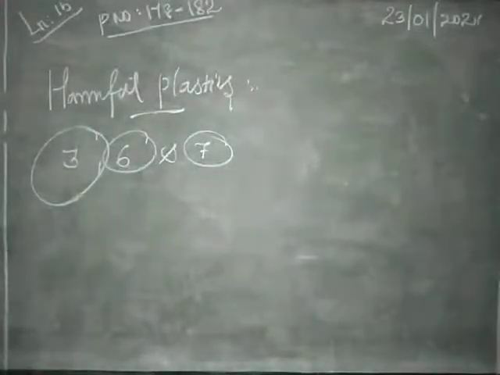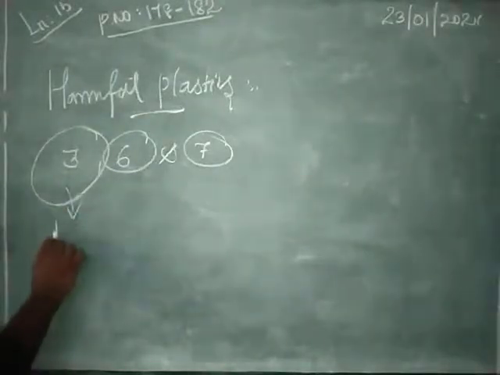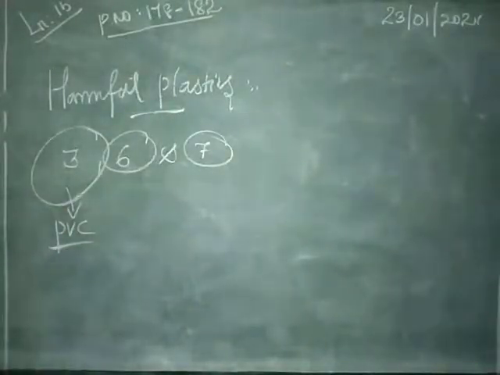Just now we have seen the 1 to 7 resin codes. Among the 7, the following resin codes are very dangerous: resin codes 3, 6 and 7. First we will see number 3, that is called PVC, which is polyvinyl chloride. This polyvinyl chloride contains heavy metals like cadmium and lead, which are very dangerous to our human health. They also add a chemical additive called phthalate.